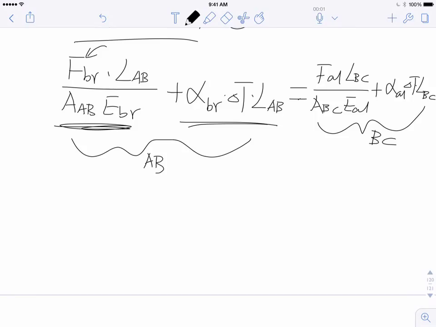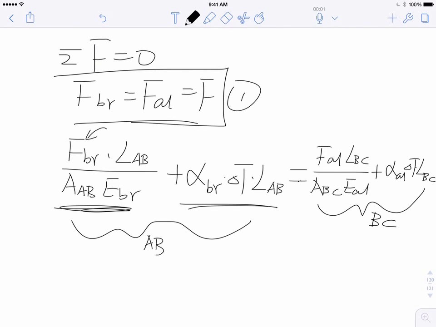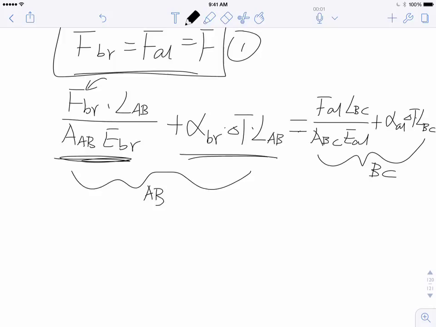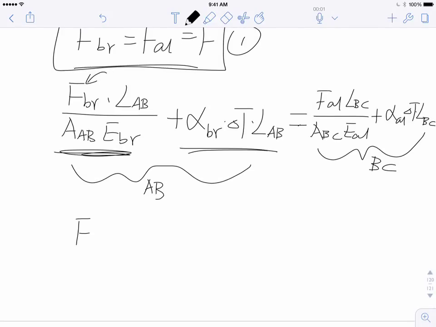So here, let's see, F_BR, that's something we don't know, but we know F_BR and F_AL are internal force, so they're exactly the same, and the diameters are the same, by the way. So F_BR is nothing but F, and L_AB is 3 feet long. I want to transfer that to inch. Why? Because remember, the Young's modulus is in MSI, pounds per square inch, so we want to use inch.